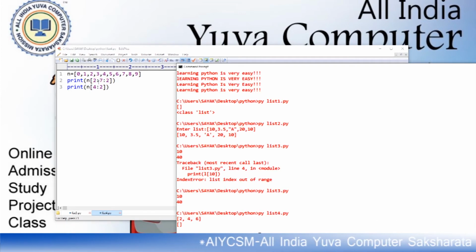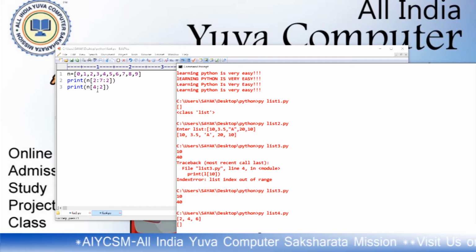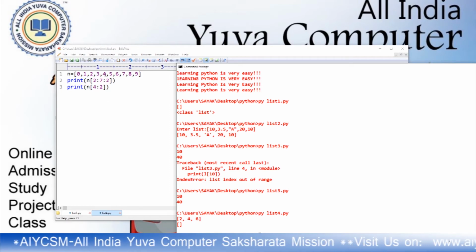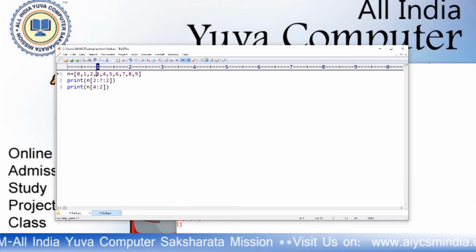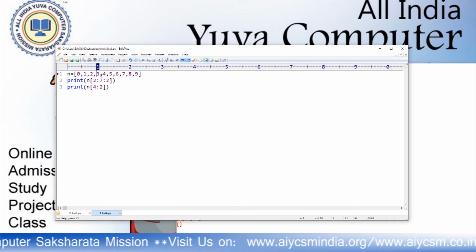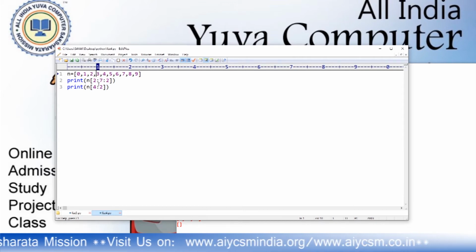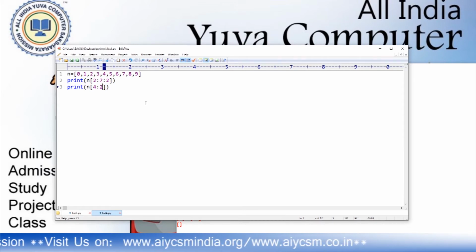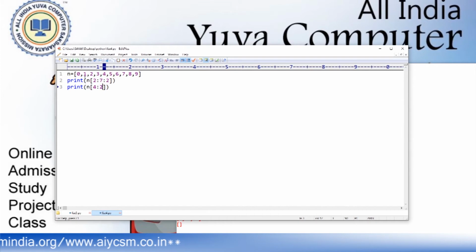If it is indexing, then it produces an error. But here the start index is 4, and it ends at index 2, meaning 2 minus 1, that means 1 index. But if you do not introduce any step value, then it is by default plus 1. So it incremented from there and never comes to that place. So it returns an empty list.